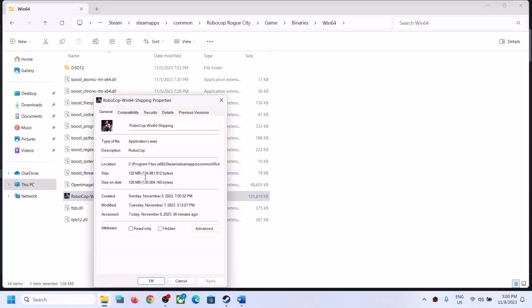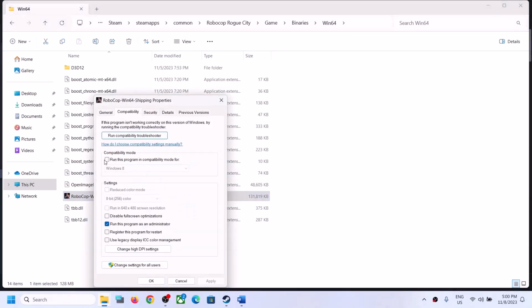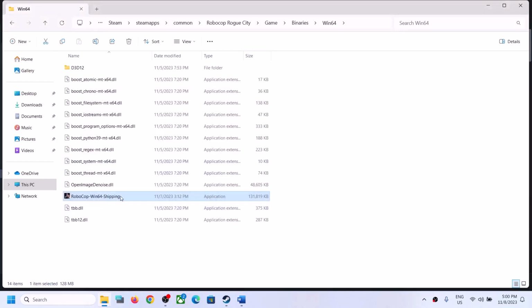Right click, select properties, put a check over here. Try Windows 8 first, then click on apply, click on OK, launch the game. If that does not work, you can try Windows 7, click on apply, click on OK. If that does not work, you can try Windows Vista Service Pack 1, click on apply, click on OK, double click, launch the game.